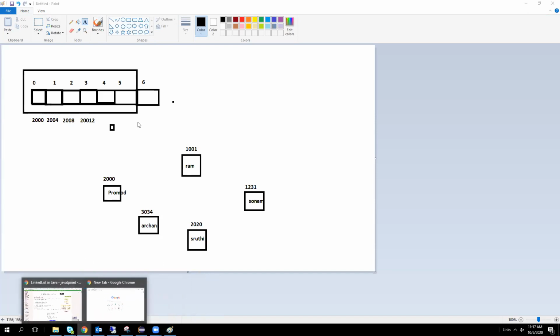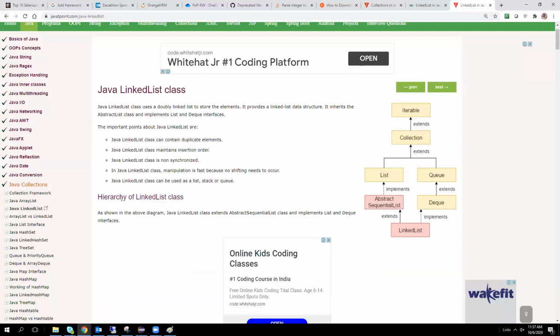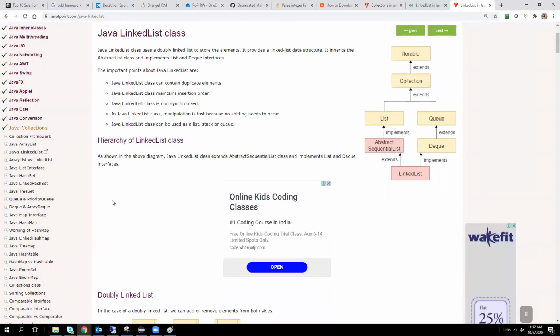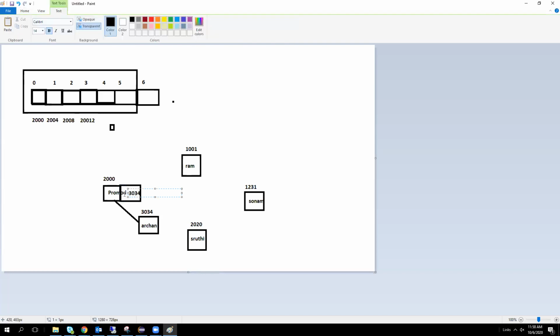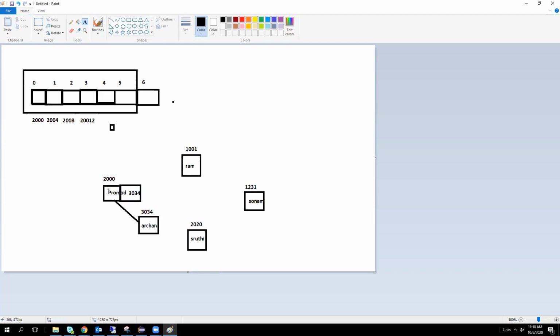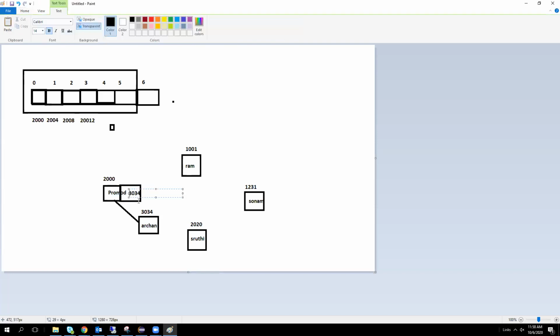Okay, so for example, I am entering Pramod as the first element. Next, I entered Archan. For going to Archan, I want to maintain this 3034 address in the 2000 location. So I have to maintain one more box. In this box, I want to maintain the next element address, 3034. This is the data, and this is the address of the next element, the next node.